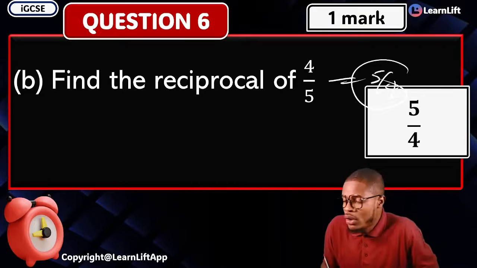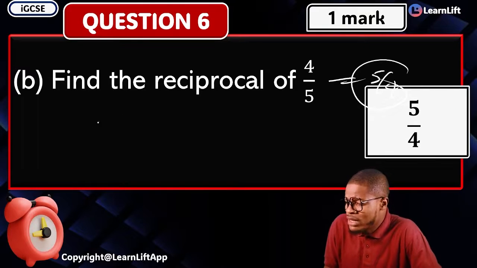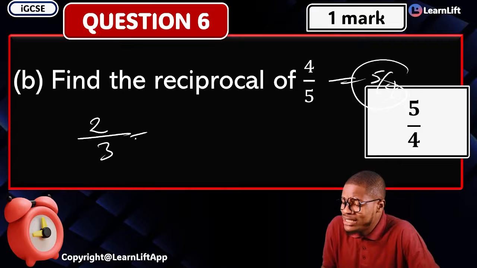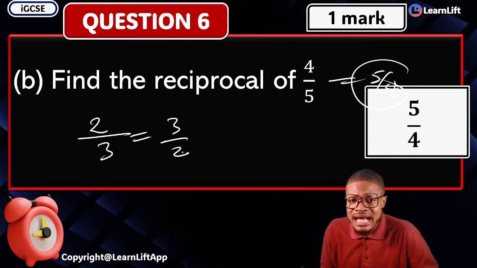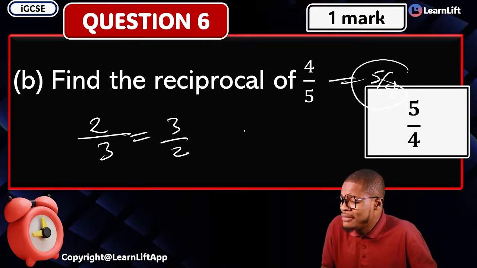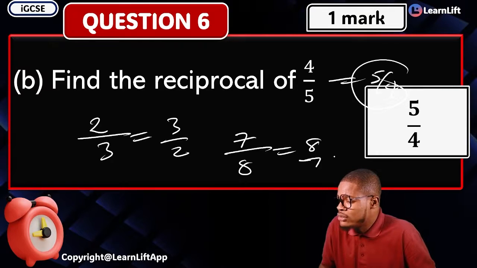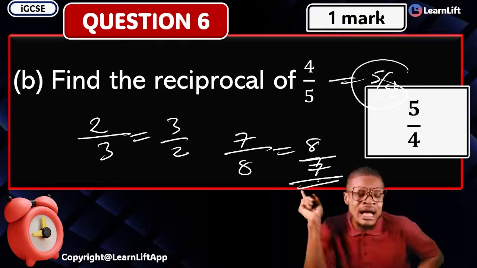You are out of there. Okay, sir, what about the reciprocal of 2 over 3? What is the answer? 3 over 2 is the correct answer. What's the reciprocal of, let me say, 7 over 8? What is the answer? 8 over 7. That's the correct answer, and you are out of there.